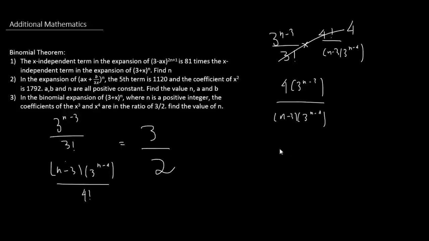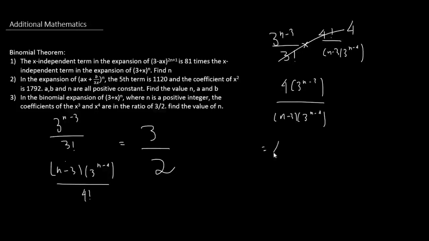Okay, so right now we need to do a bit of manipulation, where it gets a little bit tricky, right? So right now our goal will be to cancel out either 3 to the power of n minus 3 or 3 to the power of n minus 4, and I find that it's easier to cancel out 3 to the power of n minus 4 at the bottom, because if you realize, 3 to the power of n minus 3 is equal to 3 to the power of n minus 4 and then another plus 1. So technically speaking, we can actually cancel it out if we just play with the variables a little bit.